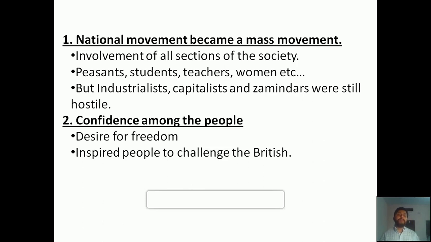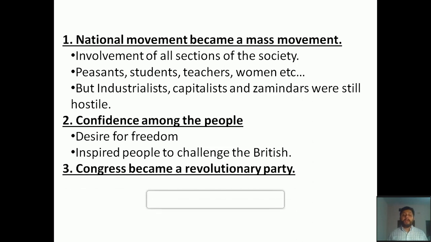And the third important impact of the non-cooperation movement is that Congress became a revolutionary party. In the beginning, Congress was not a revolutionary party. It acted as a medium to organize people, but now it acted as an organization of action, because all the different decisions will be taken by the leaders, and they have told the followers, all of society, to act according to that. So that's why for the British it was a big headache, because Congress had achieved such a great stature in the minds of the people.